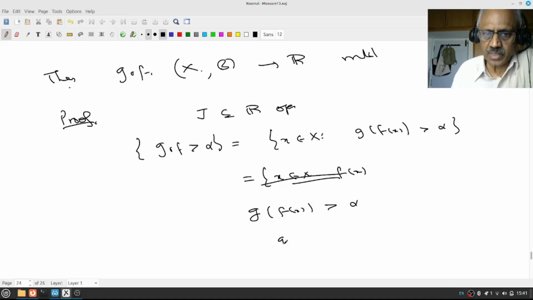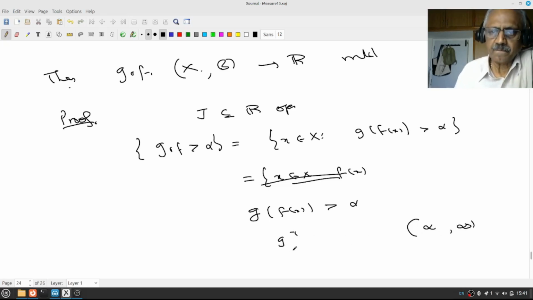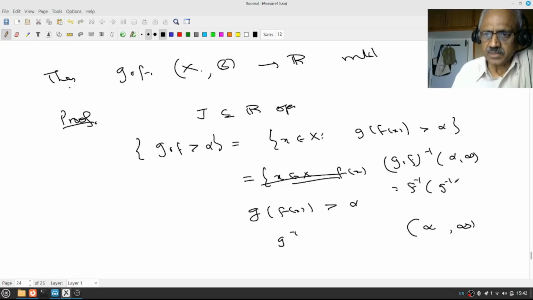That means you are looking at g inverse of (alpha, infinity). This is same as looking at (g composite f) inverse of (alpha, infinity), but this is f inverse of g inverse of (alpha, infinity).